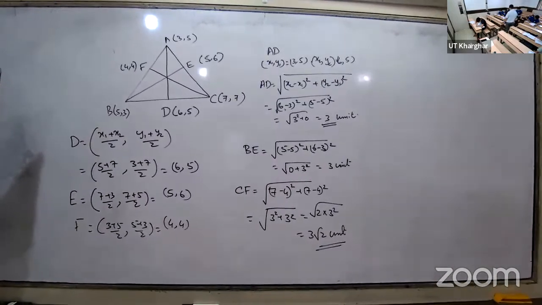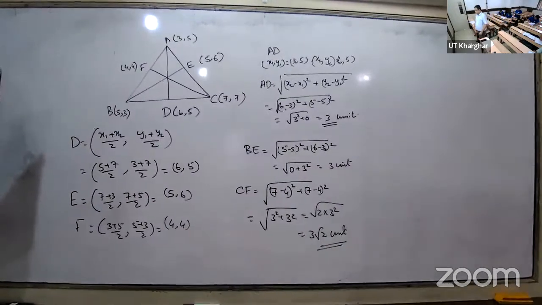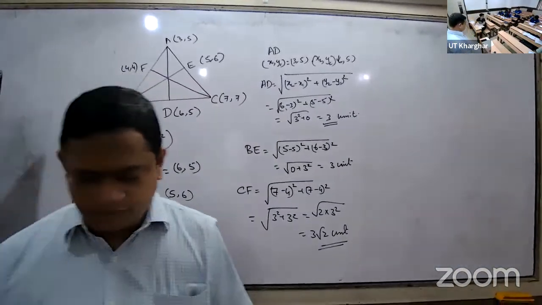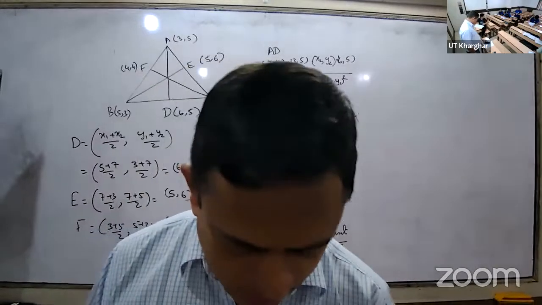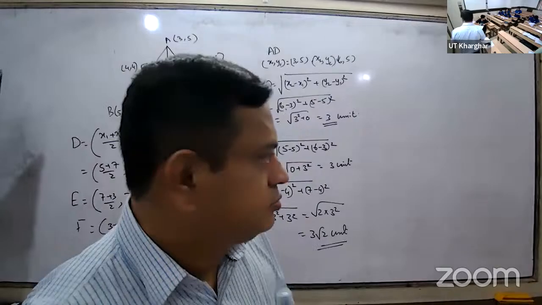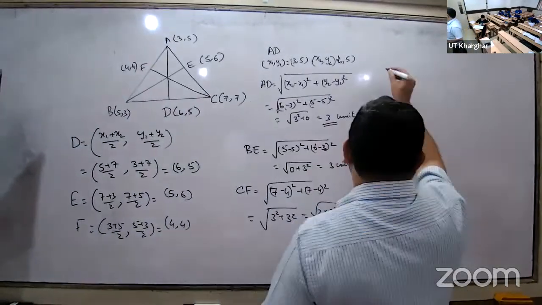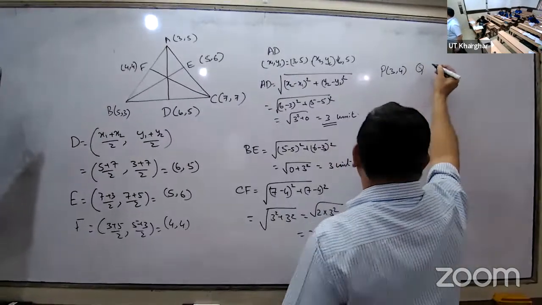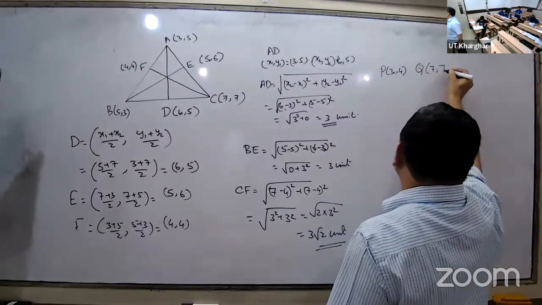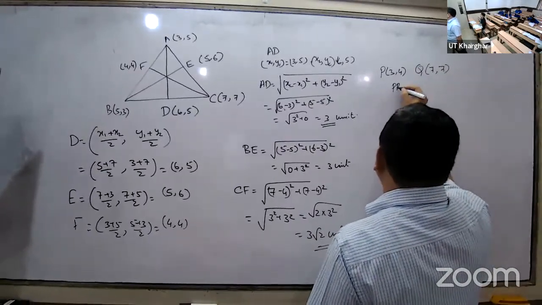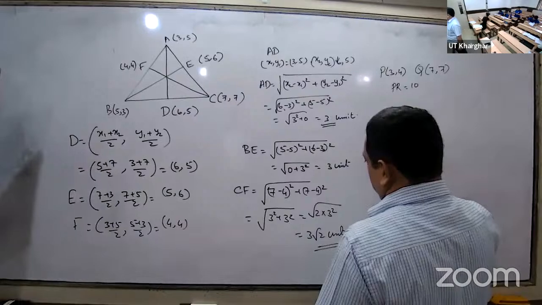Read the next one. P, Q, R are collinear points. P is 3,4 and Q is 7,7 respectively, and PR is equal to 10 units.